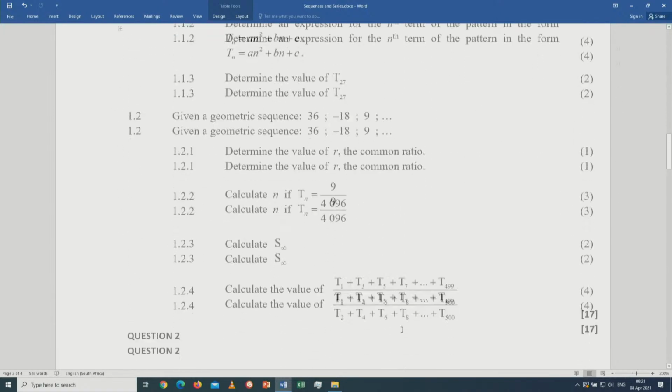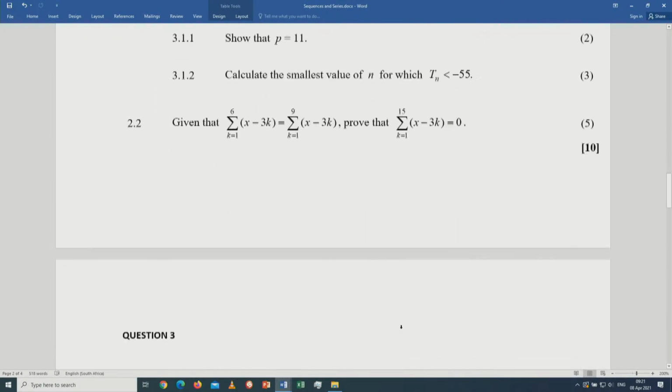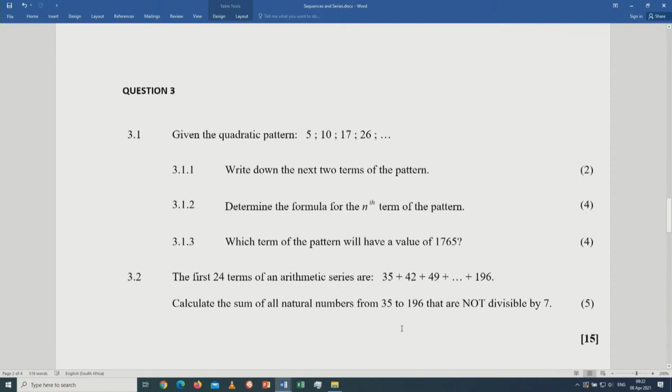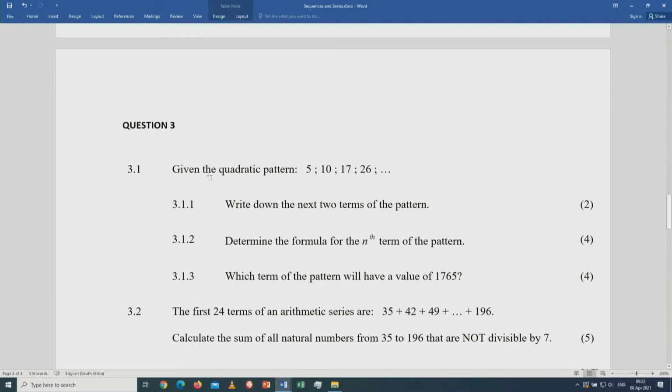Let me take you through another example of a quadratic pattern. Check this one. Given the quadratic pattern 5, 10, 17, 27. Grade 12 learners, I'm just giving you an idea so that you know how to prepare for a test. Write down the next 2 terms of the pattern. In the previous activity, it was just write down the 5th term, but now we need to write down the 5th term and the 6th term.